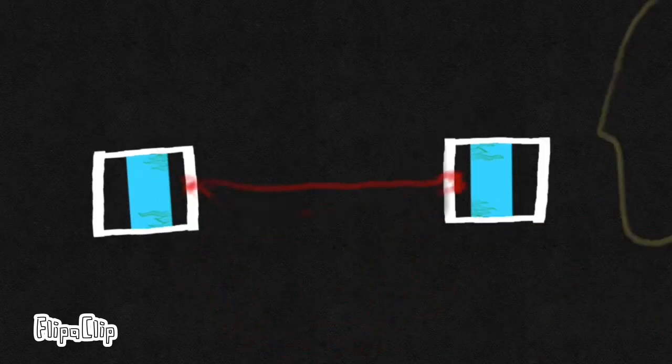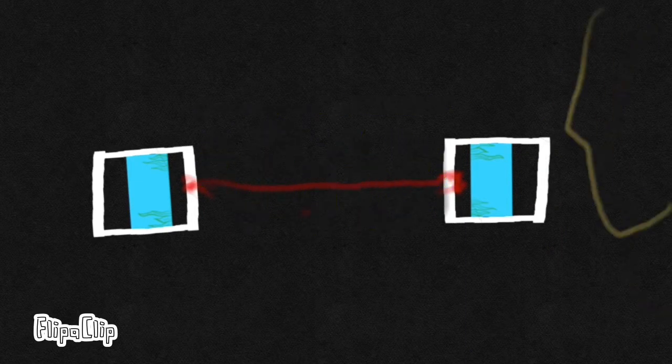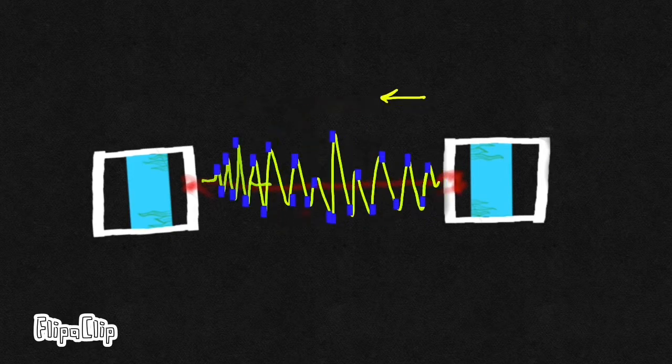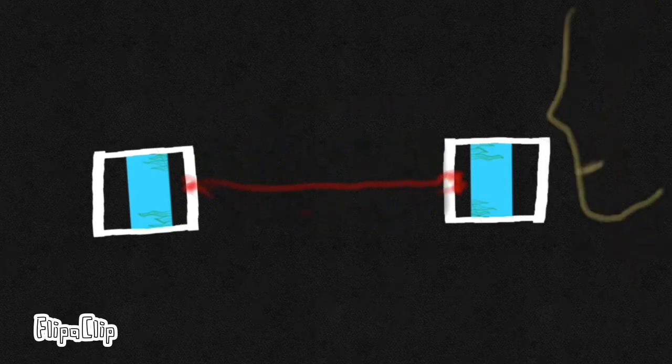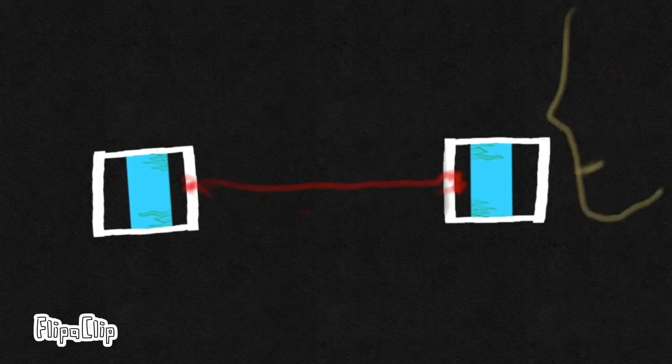As we can see in the video, the voice vibrates the air inside the cup, which is then transferred to the bottom of the cup. The bottom of the cup passes the sound wave through the medium, which is the string, and so on to the other cup.